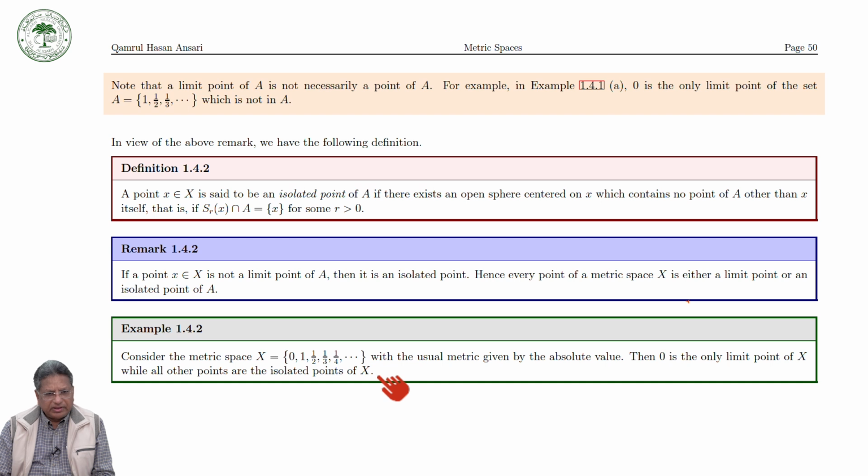For example, if we consider this as a subset of R with the usual metric, then 0 would be the only limit point of this set and the other points are isolated points.